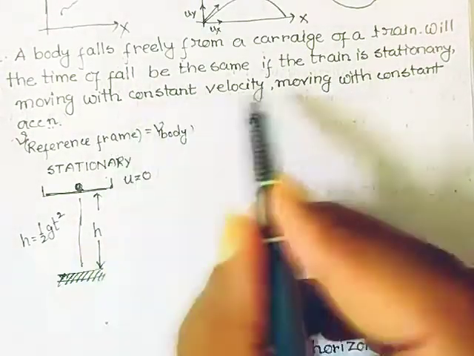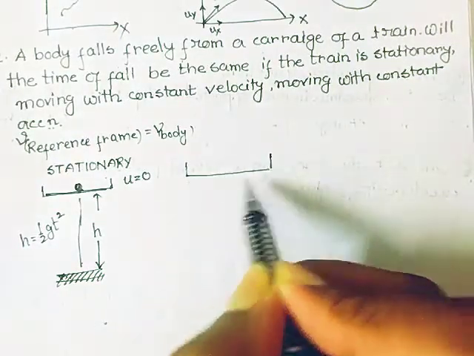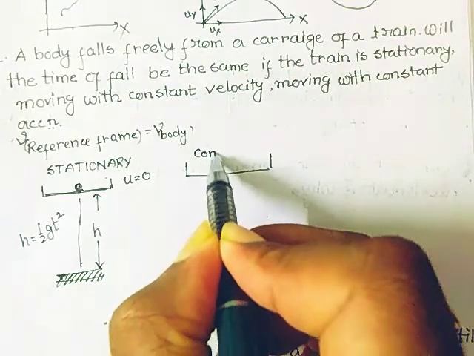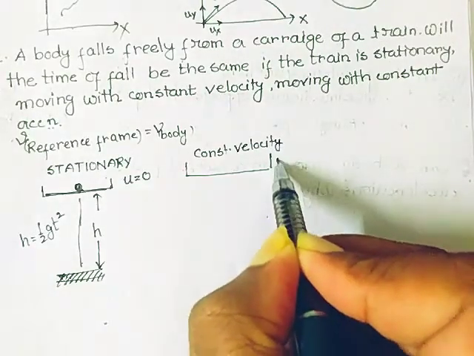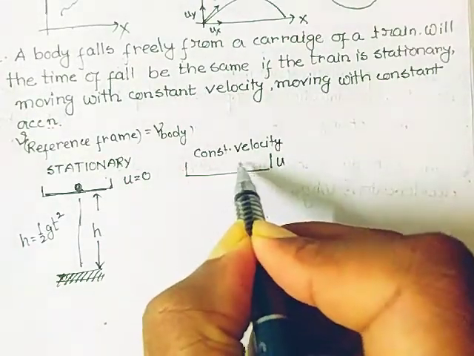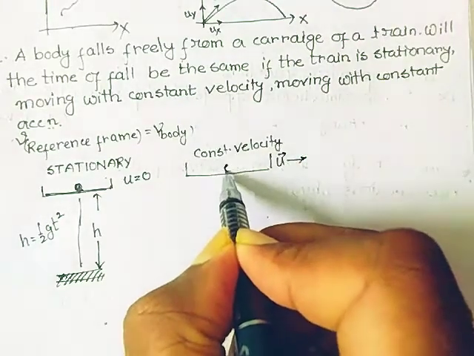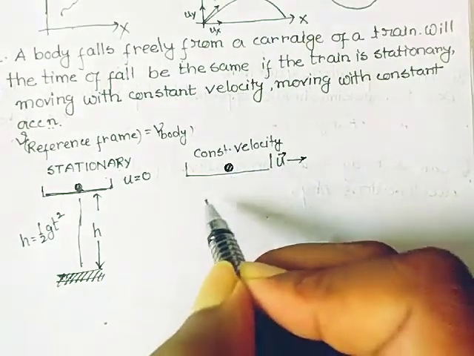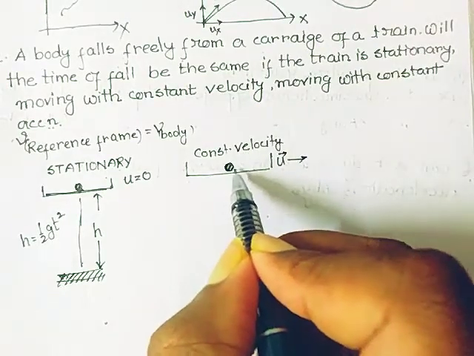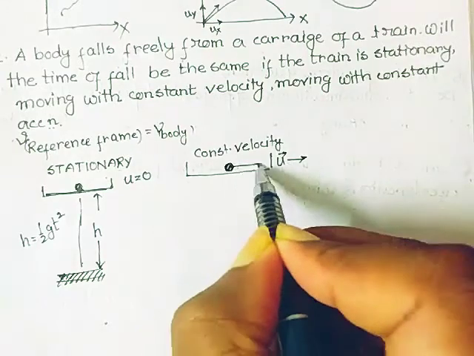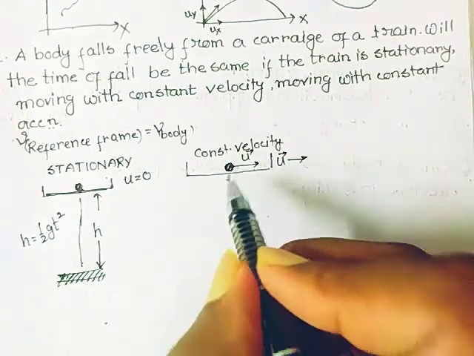Next, it is said to be moving with constant velocity. So now the train that I have considered as a reference frame is moving with constant velocity. Let us consider the velocity is u, and the train is moving in that particular direction. Now if the body is in it, then it also has the same velocity as that of the train. So if it falls from here, the body also has a horizontal velocity u.